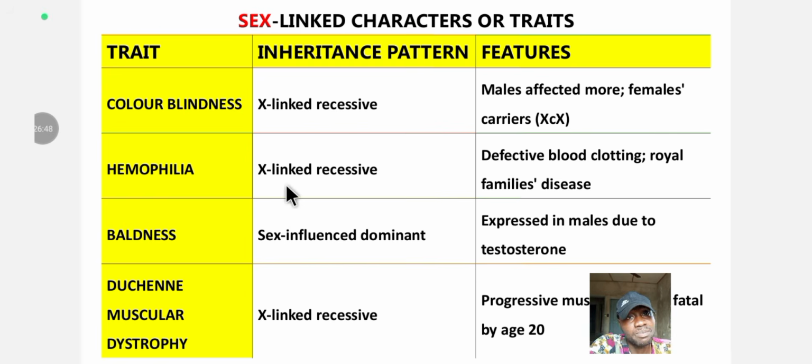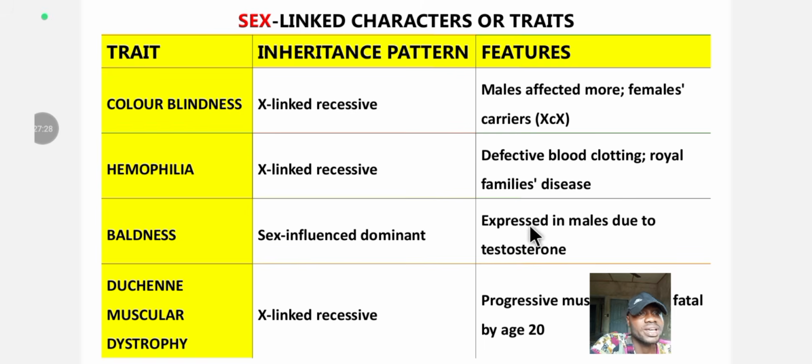The next is hemophilia. And what is hemophilia? Hemophilia is a blood clotting disorder. It's X-linked recessive. And what are the features? Defective blood clotting. It's also called royal family disease. Okay. So another one is baldness, and baldness is sex-influenced dominance. That is the inheritance pattern. Sex-influenced dominance.